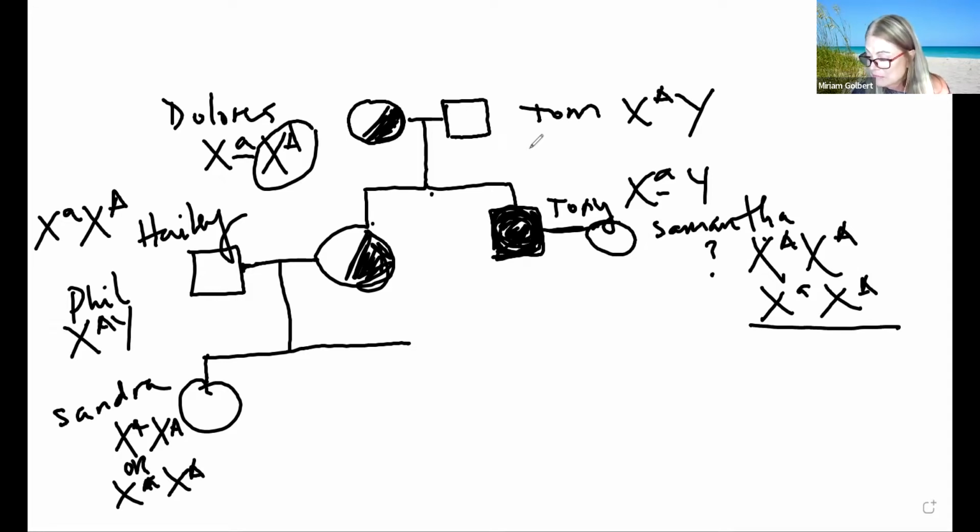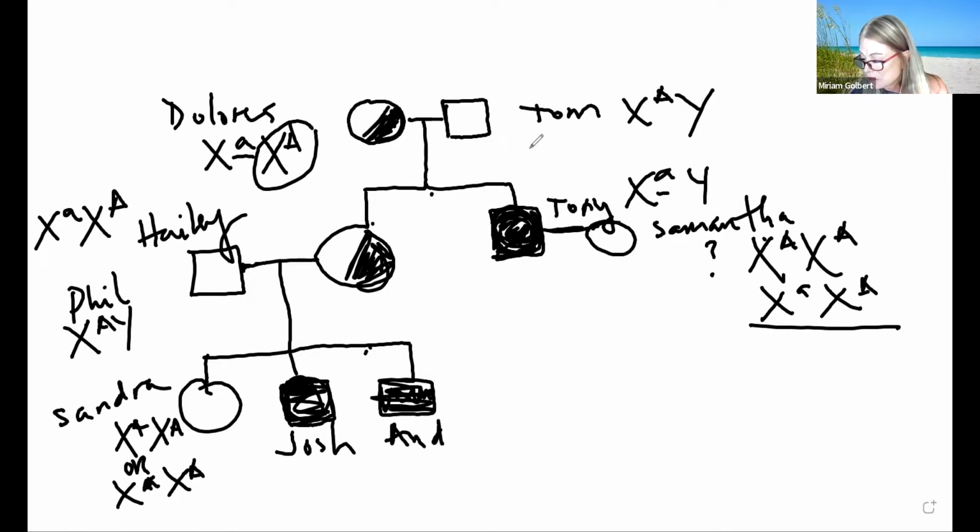But then Haley and Phil have 2 boys. And we have the other boy. And they both are affected. So we have Josh and we have Andre.